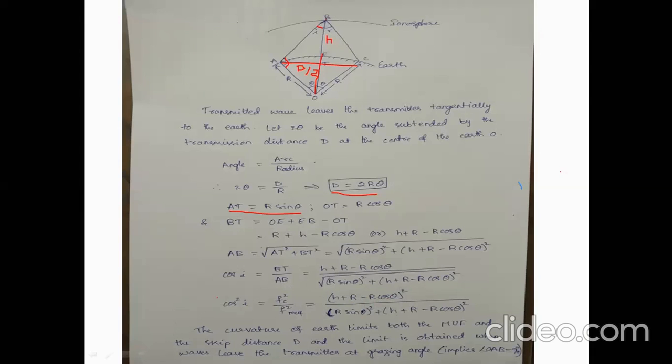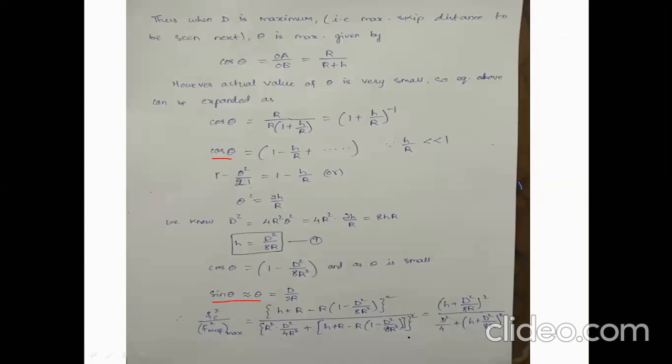Cos theta is replaced with 1 minus D square by 8R square, and here this is the sin theta replacement, and this is the cos theta replacement. If you do the calculations, R will be cancelled. You'll be getting H plus D square by 8R whole square.